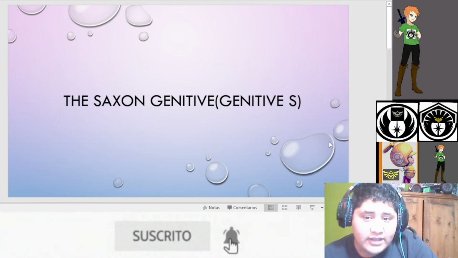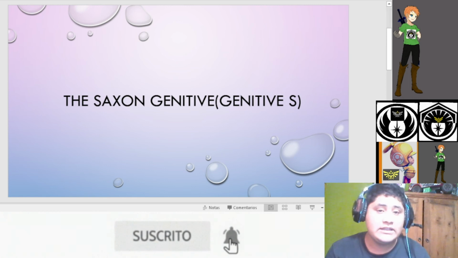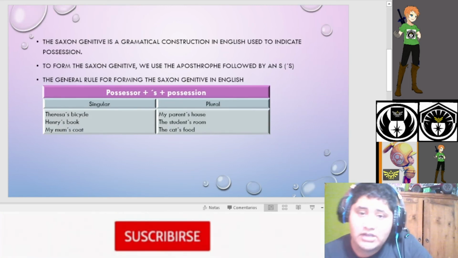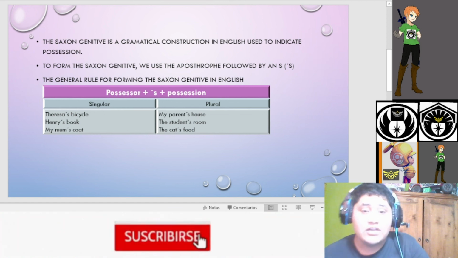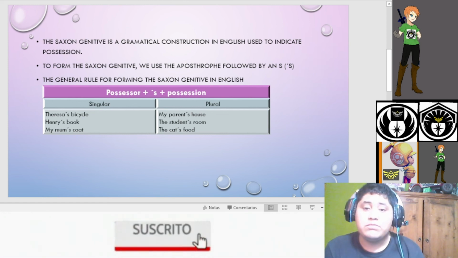And finally, the Saxon genitive. The Saxon genitive is a grammatical construction in English used to indicate possession. To form the Saxon genitive, we use the apostrophe followed by an s. The general rule for forming the Saxon genitive in English is possessor plus apostrophe s plus possession.